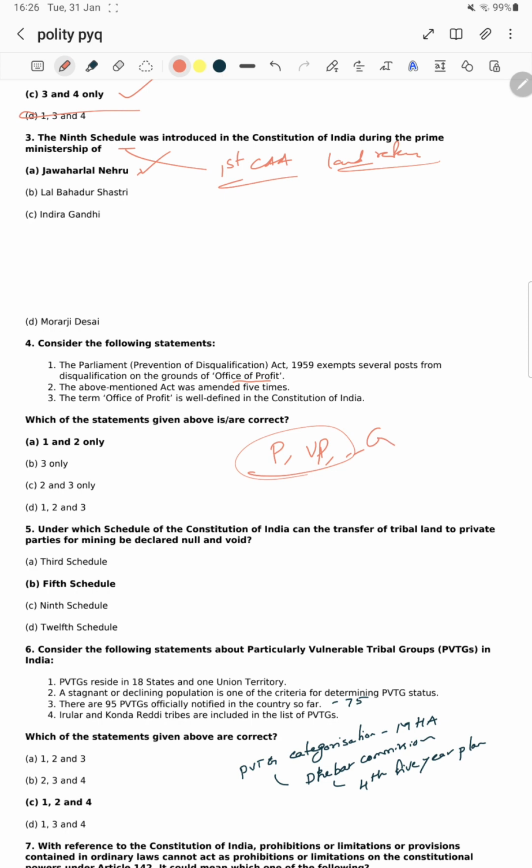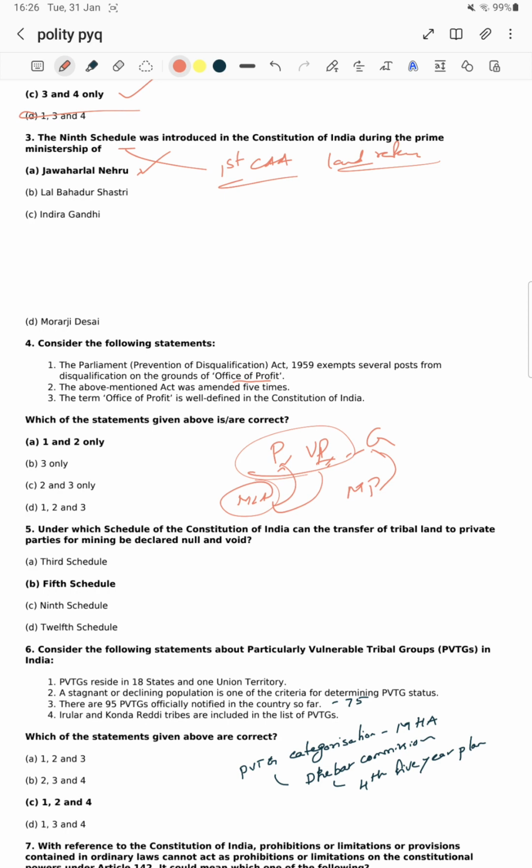For example, an MLA can contest for the President, can contest for the Vice President, and an MP can contest for President and for Vice President, like this. Means for this there is no office of profit violation.